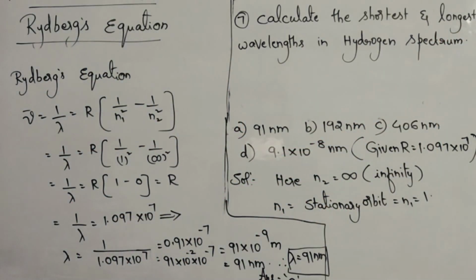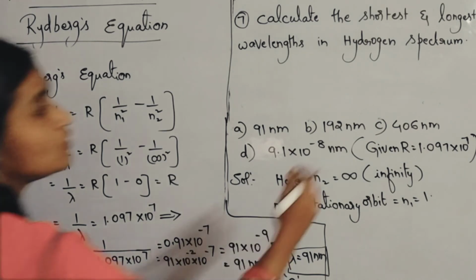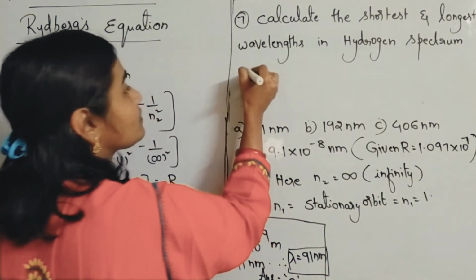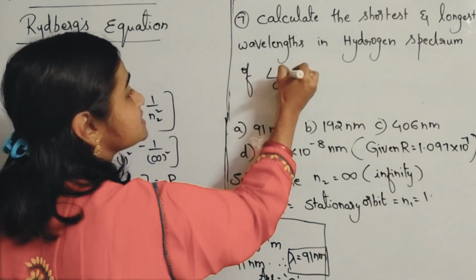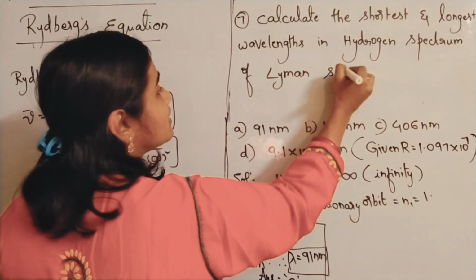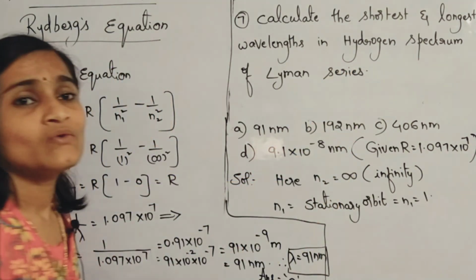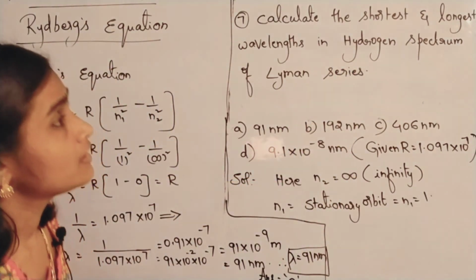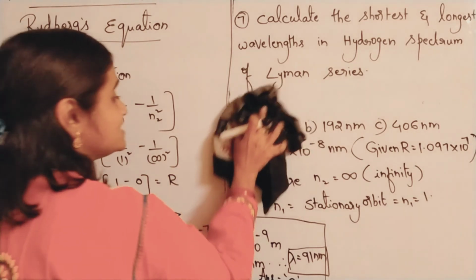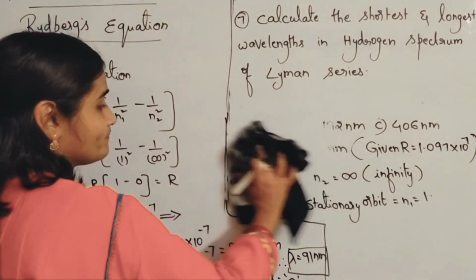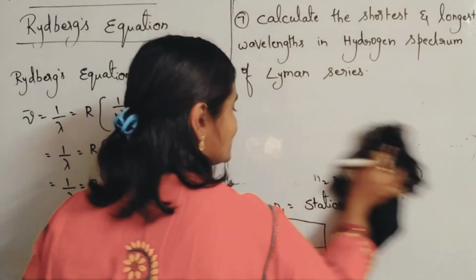Calculate the longest and shortest wavelengths in hydrogen spectrum for which series? Of Lyman series. Now in Lyman series, find the shortest and longest wavelengths. Values you have to find. So that will be your question.